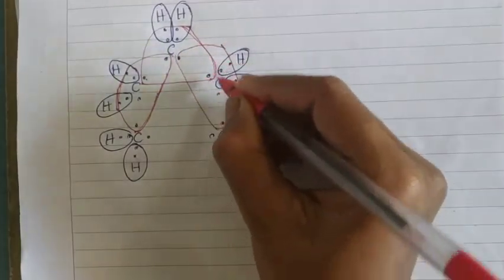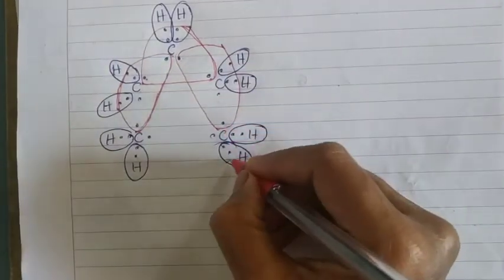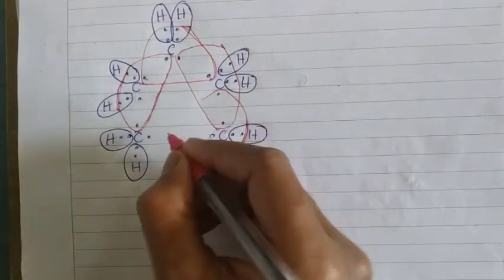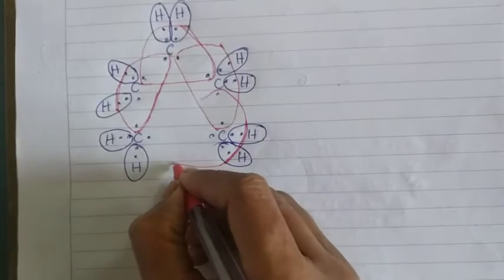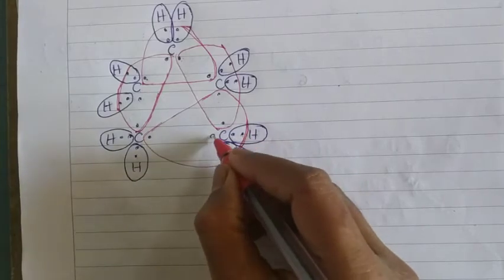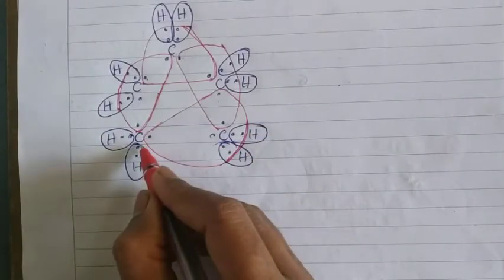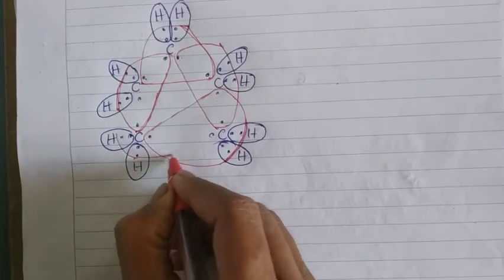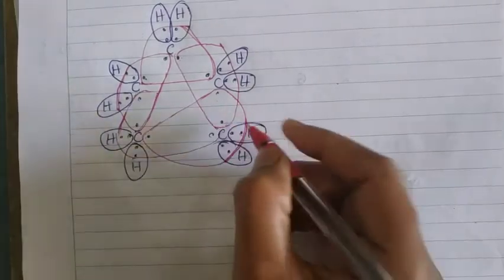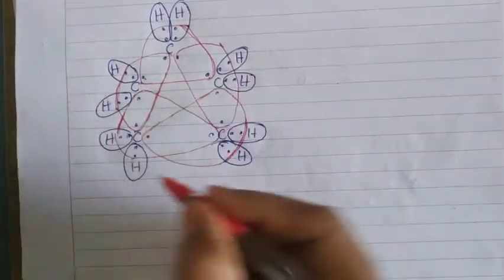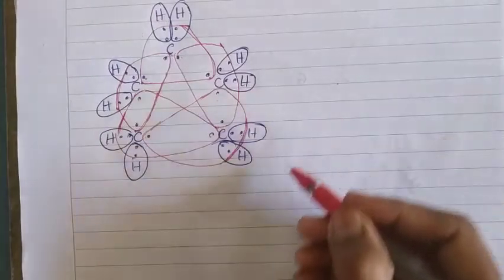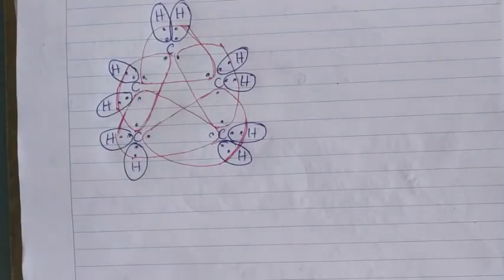Now observe, here already 6 is there, 7 and 8. For this carbon, observe here, for this carbon, 1, 2, 3, 4, 5, 6, 7, 8. Now come to this carbon. Observe here 1, 2, 3, 4, 5, 6, 7, 8. This is the electron dot structure for pentane.